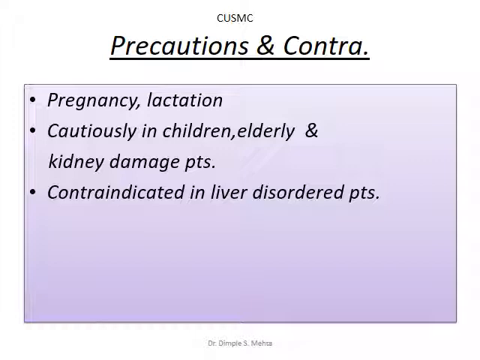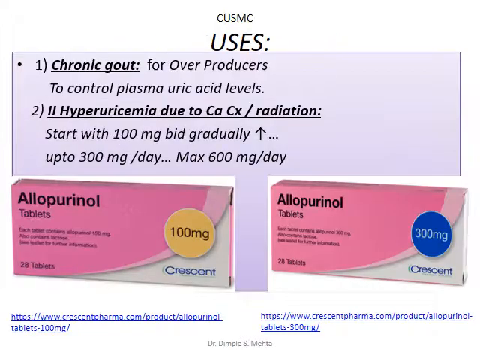In case of children, elderly and kidney damage patients, it should be given cautiously, and contraindicated in liver disordered patients, especially alcoholics, chronic alcoholics. It is used for chronic gout, for overproducers to control plasma uric acid level, and secondary hyperuricemia due to cancer chemotherapy or radiation. Start with 100 milligram twice a day and gradually increase up to 300 milligram per day. Maximum we can give up to 600 milligram per day.